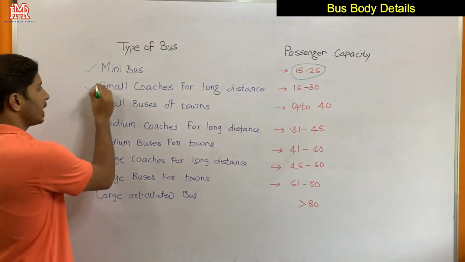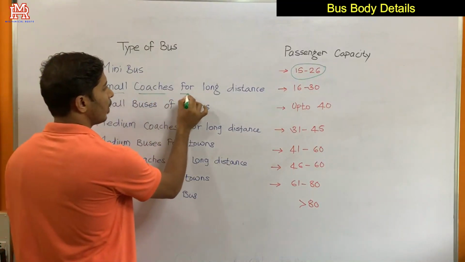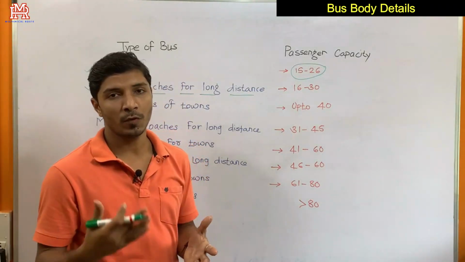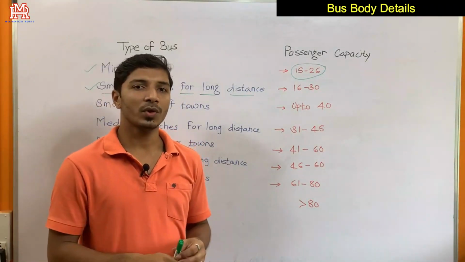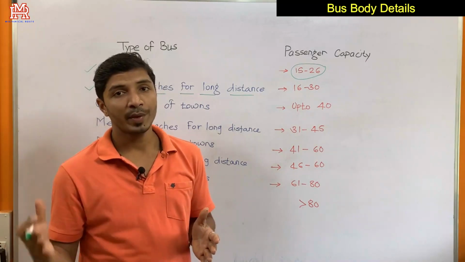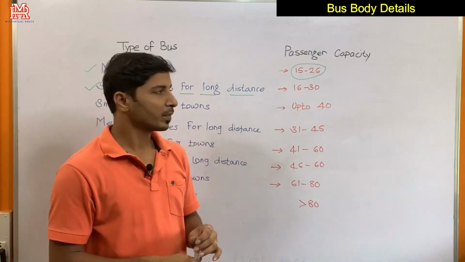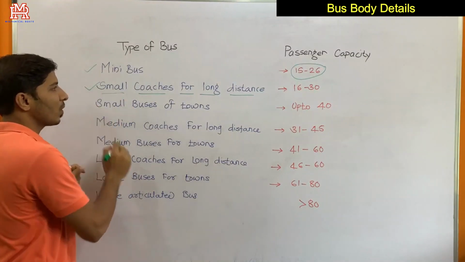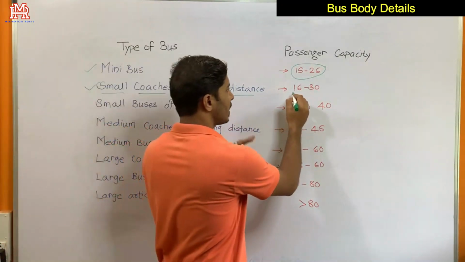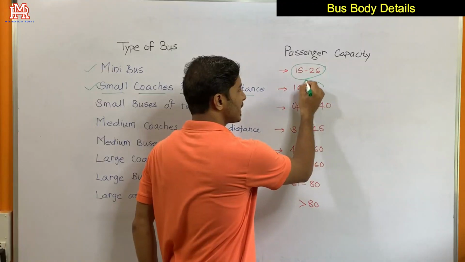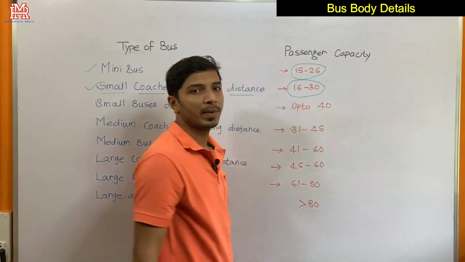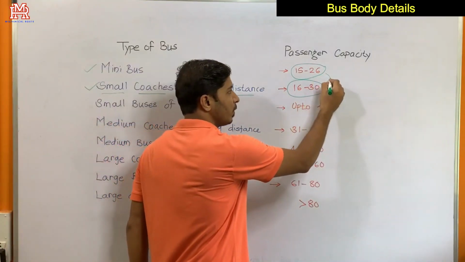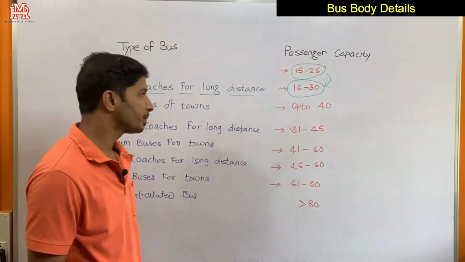Then the second category is small coaches for long distances. Long distance means a considerable distance. For example, the buses running from Mumbai to Nagpur. This is a long distance. These coaches are small, accommodating only 16 to 30 passengers, so the passenger capacity is a little bit higher compared with the minibus.